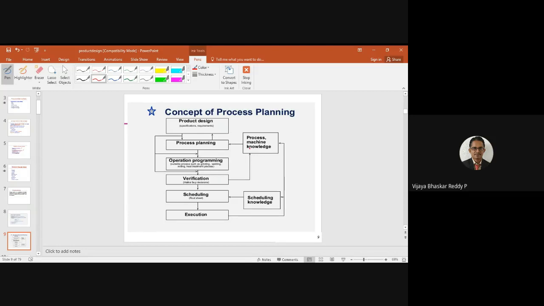Again, it is connected to the process, machine and scheduling knowledge, so these are linked together. First of all, we need to know the scheduling aspects, what machines we are going to use, the exact condition and capability of those machines, and the sequence of operations to be performed on the machine. If everything is covered, we can definitely reach a very good product design.